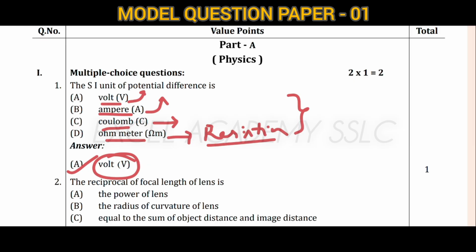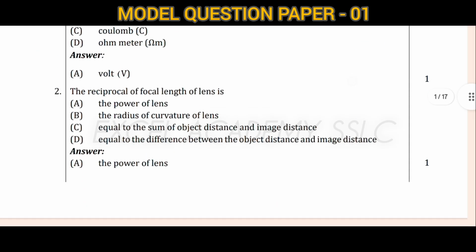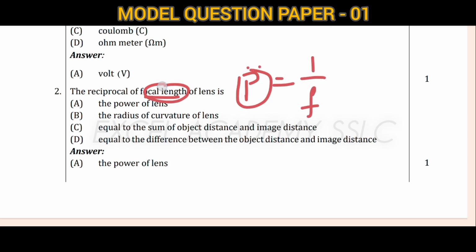Next question: the reciprocal of focal length of lens is. The reciprocal of focal length of lens means we have the formula P is equal to 1 by f. P means power of lens. The reciprocal of focal length is the power.